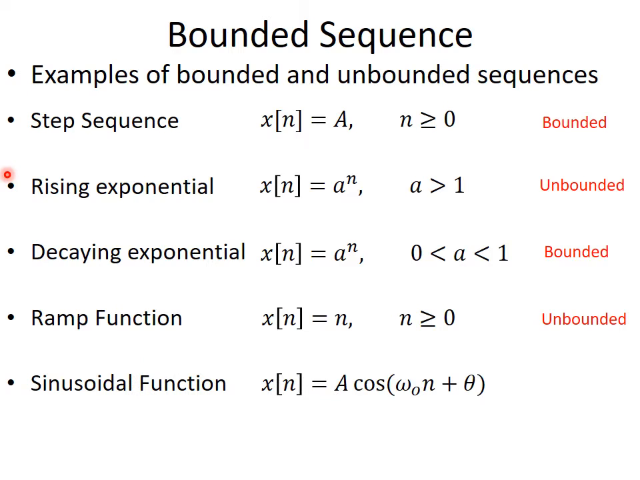Then we have the sinusoidal function. Sinusoidal function can be represented mathematically by this equation: x of n equal to A cos of omega naught n plus theta. So A is the amplitude, maximum amplitude. Since maximum amplitude of this function remains constant, although instantaneous value may change, the maximum amplitude remains the same. It remains within the boundary, whatever it is. Therefore, the sinusoidal signal is also referred to as a bounded signal.